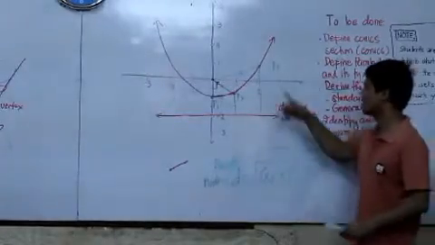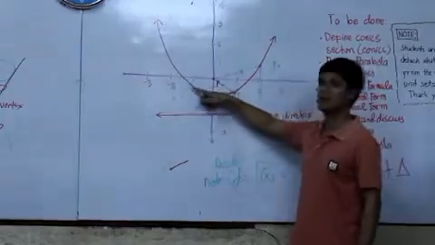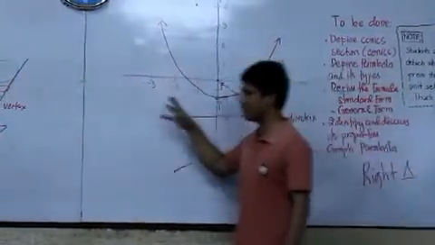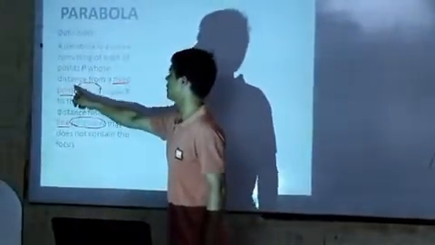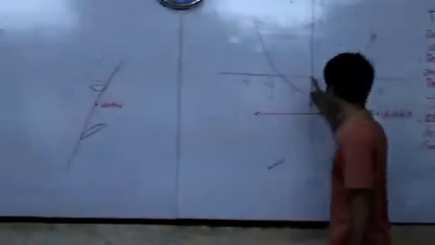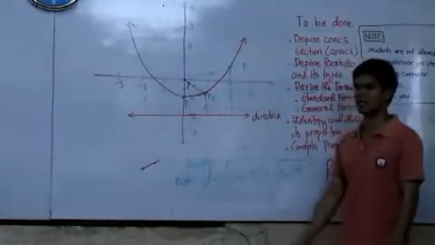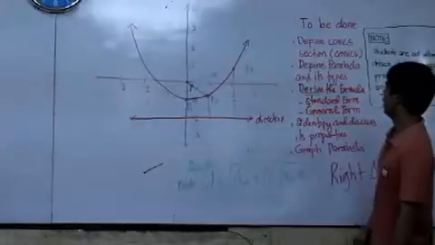So again, these are actually composed of infinitely many points that follow this particular behavior: they are equidistant from a fixed point, which is known as our focus, and a fixed line, which is known as our directrix.